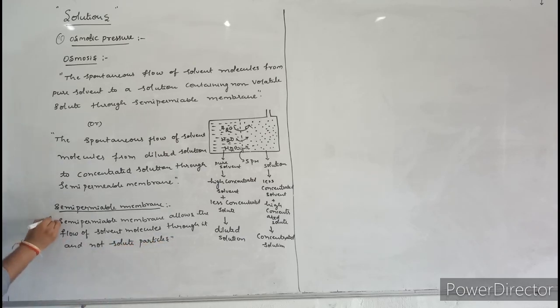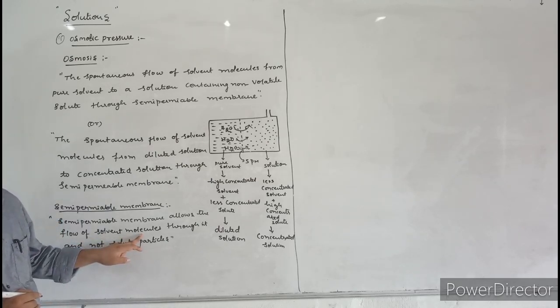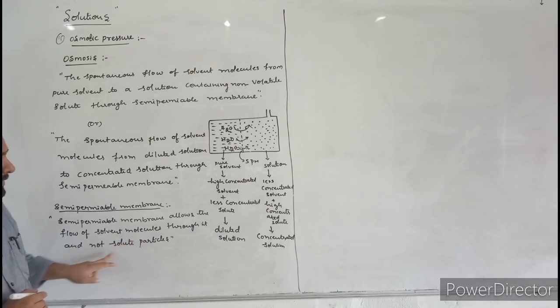What is the function of semi-permeable membrane? It allows only solvent molecules to pass through it. It does not allow solute particles.